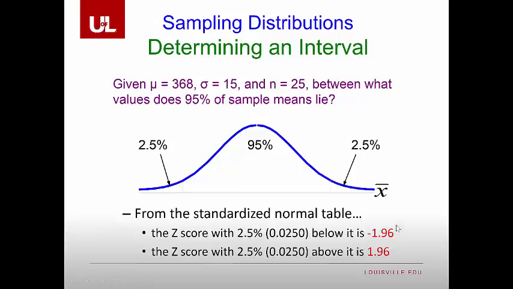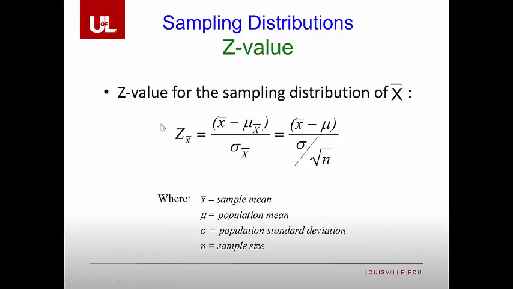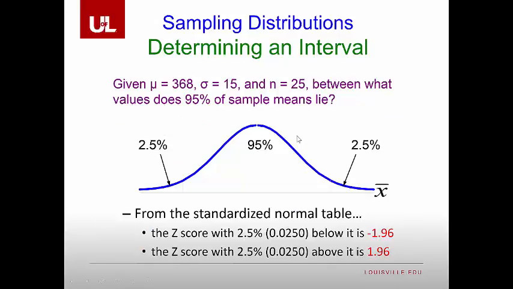If we do that, that means that we have to have a z value of 1.96. So we're going to use this 1.96 along with our z formula. We need to calculate the standard error, and we need to plug in mu.